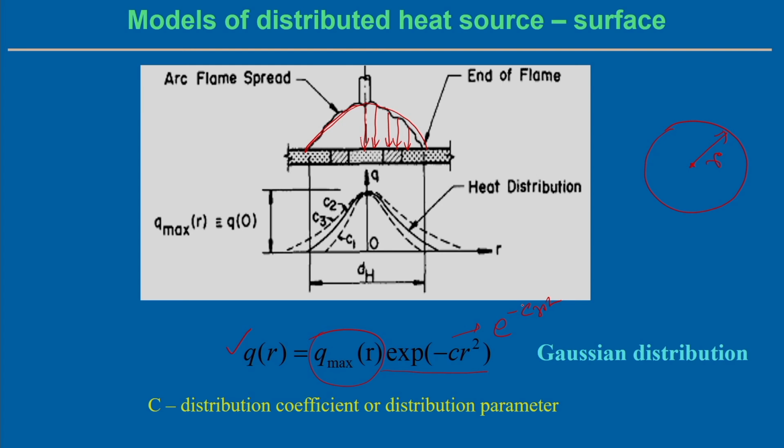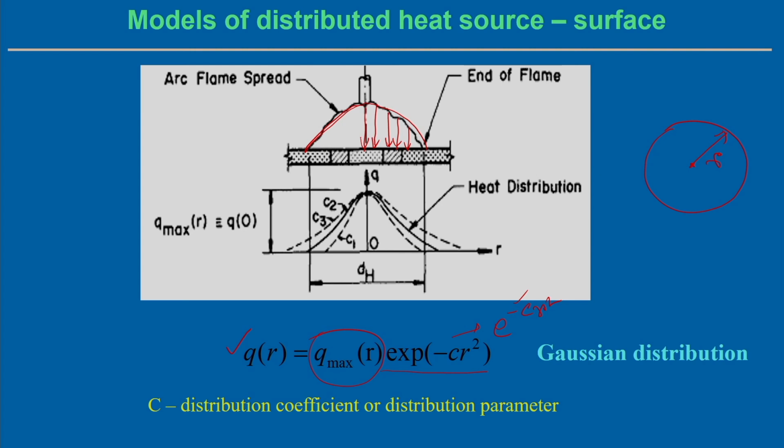C actually indicates whether the distribution is very steep or shallow. So, the spread of the arc is better represented by this term, the distribution coefficient C. I can give an example also: for example, C equal to 3.